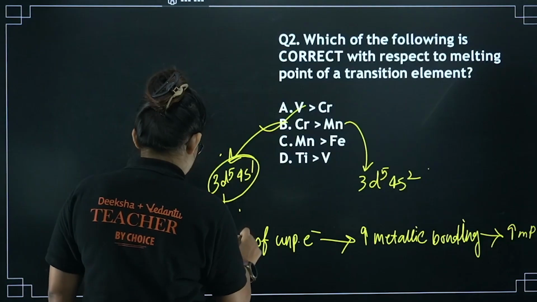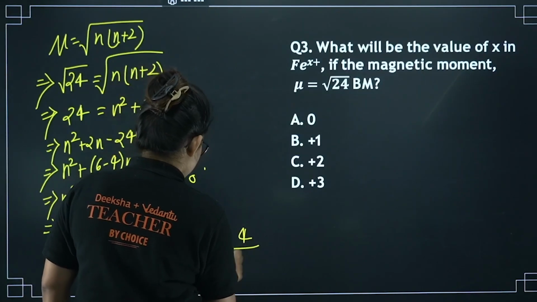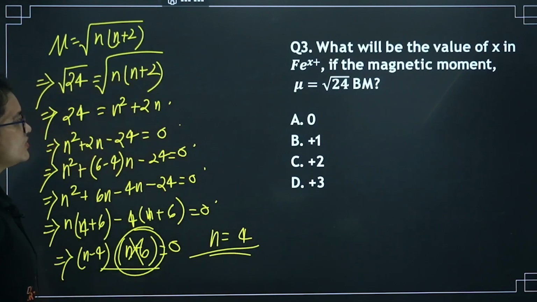So I can take n equals 4. The number of unpaired electrons is going to be 4.